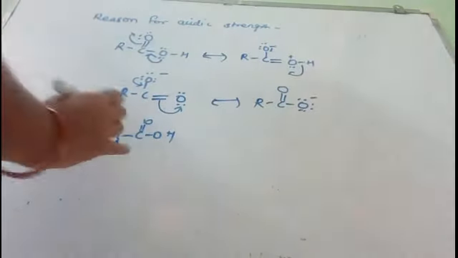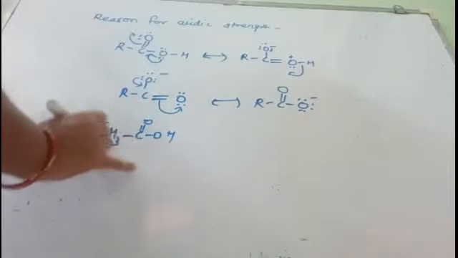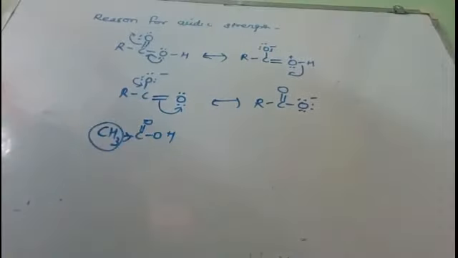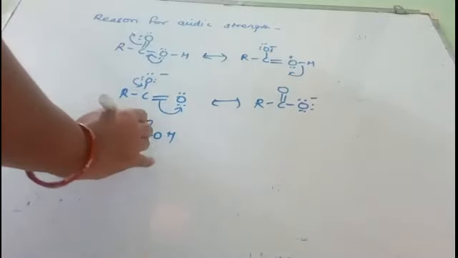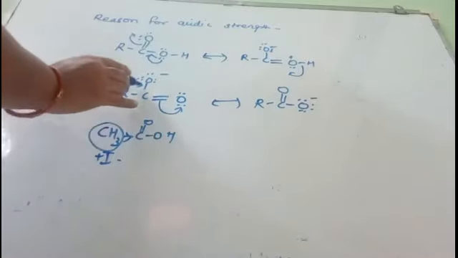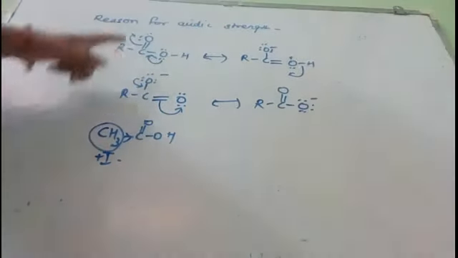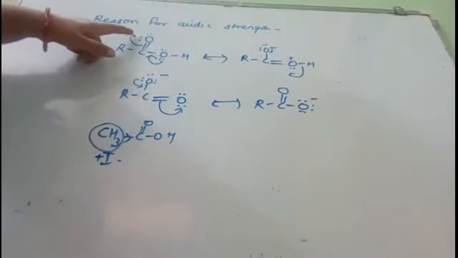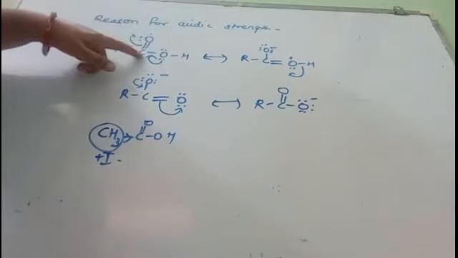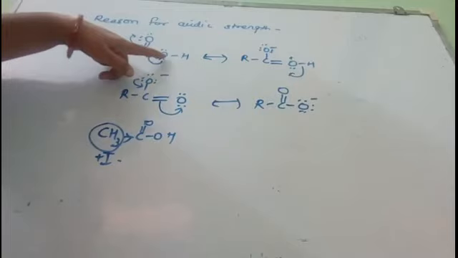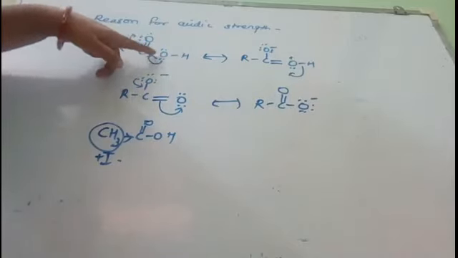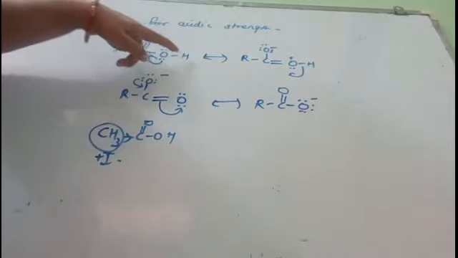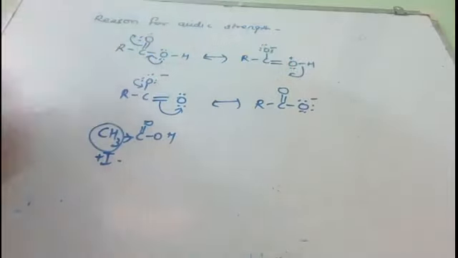Right, now in this ethanoic acid, this methyl group is electron releasing, it has a plus I effect. Due to the electrons being pulled here, this carbon will have a positive charge, and this positively charged carbon will pull the electron from the oxygen, and this oxygen in turn pulls the electron from the OH bond.